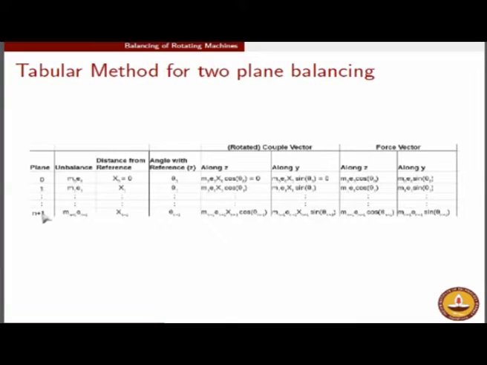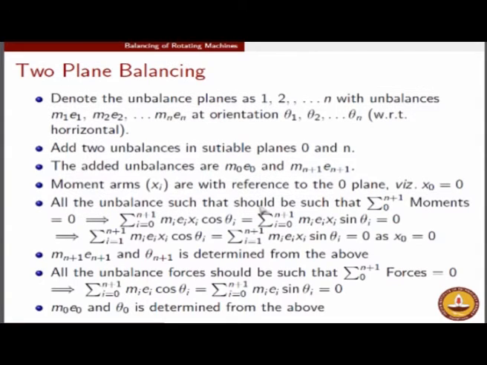So the planes from 1 to n are the unbalanced planes which are naturally there in the manufacturing system, in the machine system that you are analyzing, and your objective is to put some unbalance m0 e0 at an angle theta 0 and another unbalance m_{n+1} e_{n+1} at an angle theta_{n+1}, such that everything now gets balanced with this addition. So therefore we just simply tabulate the data as a first step, and then we find the couple vector and the force vector, and we find them along the two components, the z axis and the y axis.